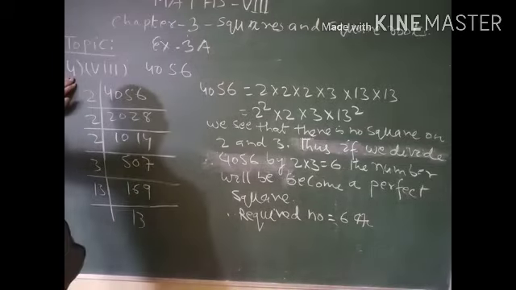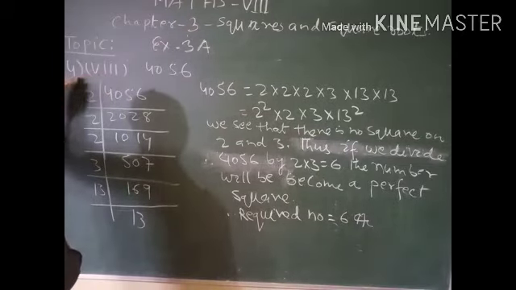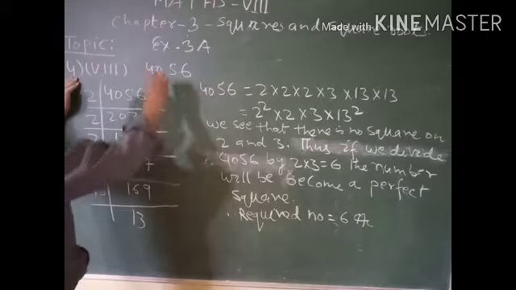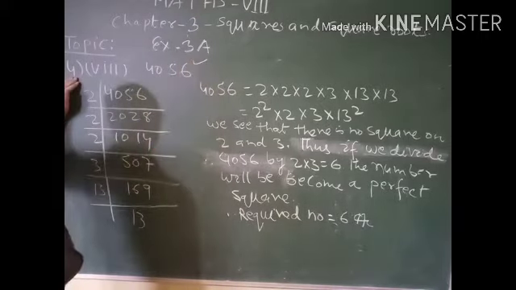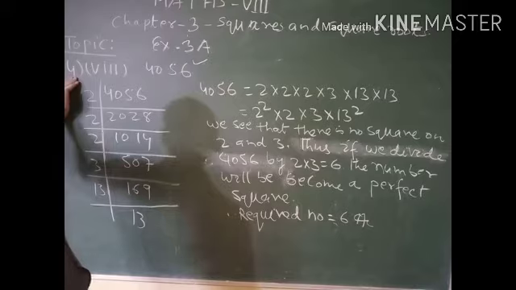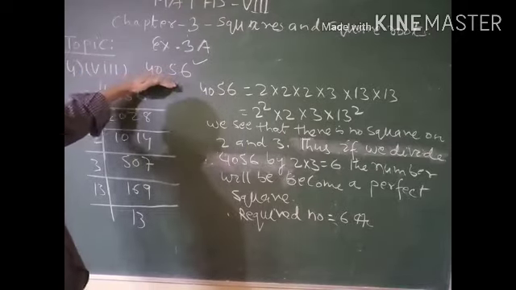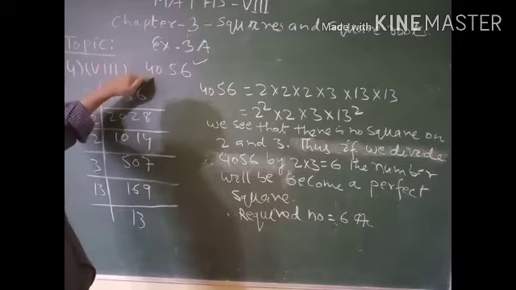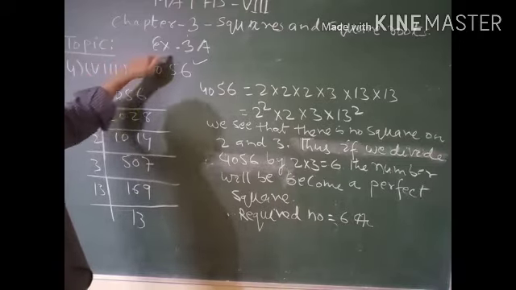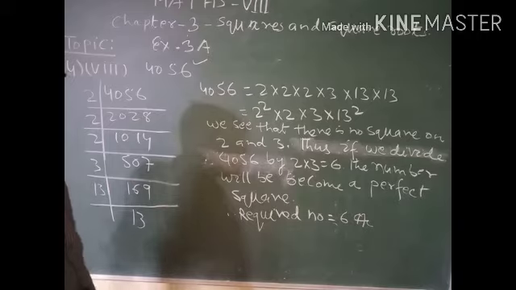Now come to question number 4, part 8. You have been given this number 4056. We have to find a number by which if this is divided, then it will become a perfect square number.